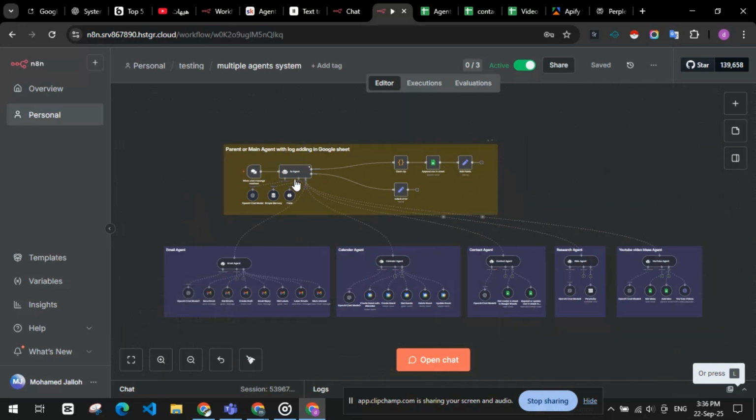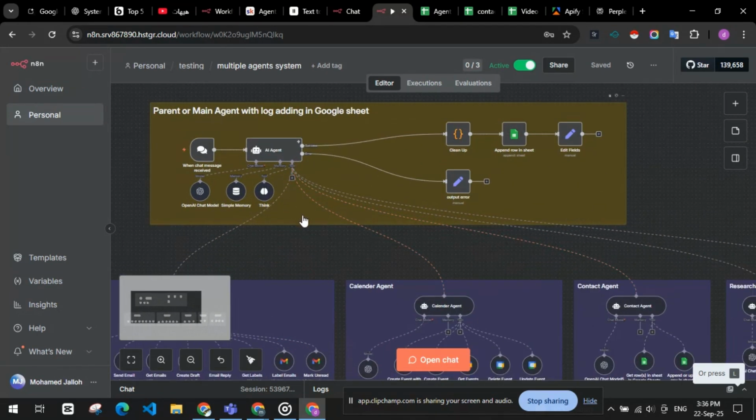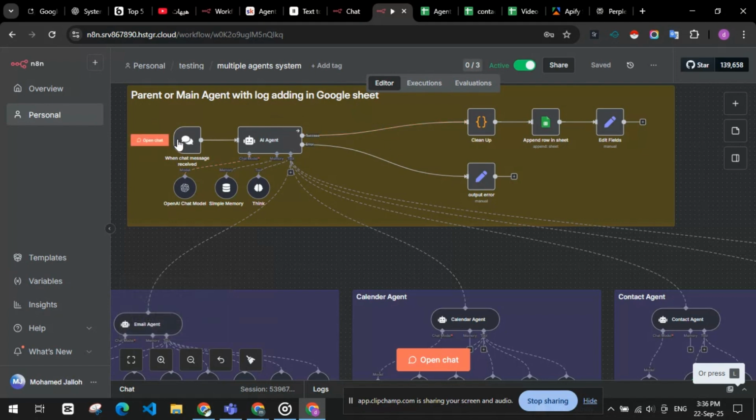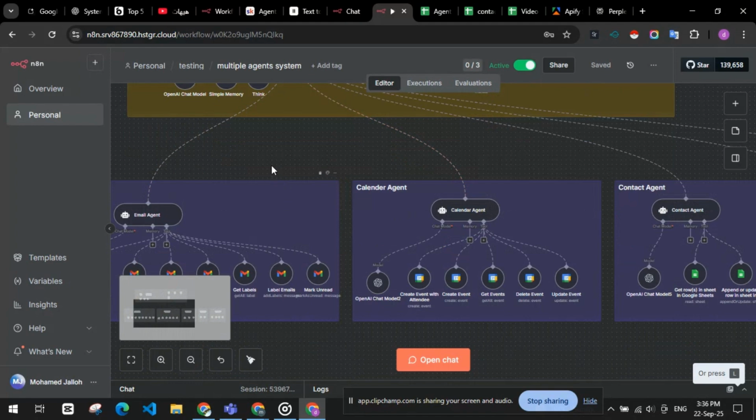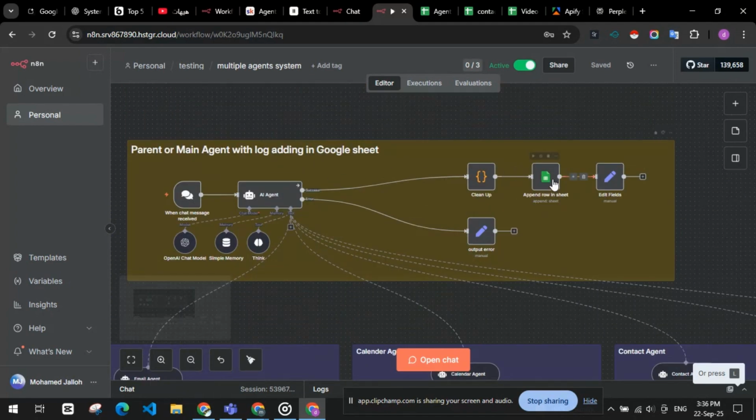This system is designed around a parent-child agent architecture. The parent agent acts like the central brain. It takes your commands, decides which specialized agent should handle them, and logs everything automatically into Google Sheets.